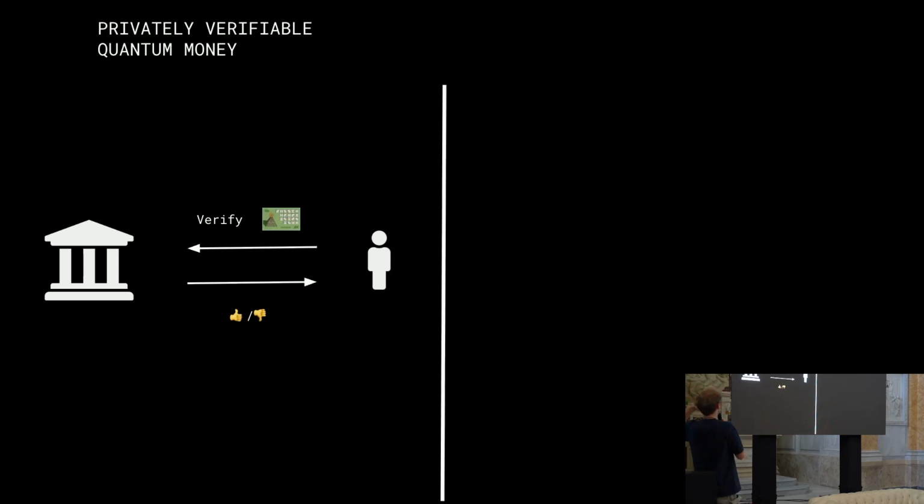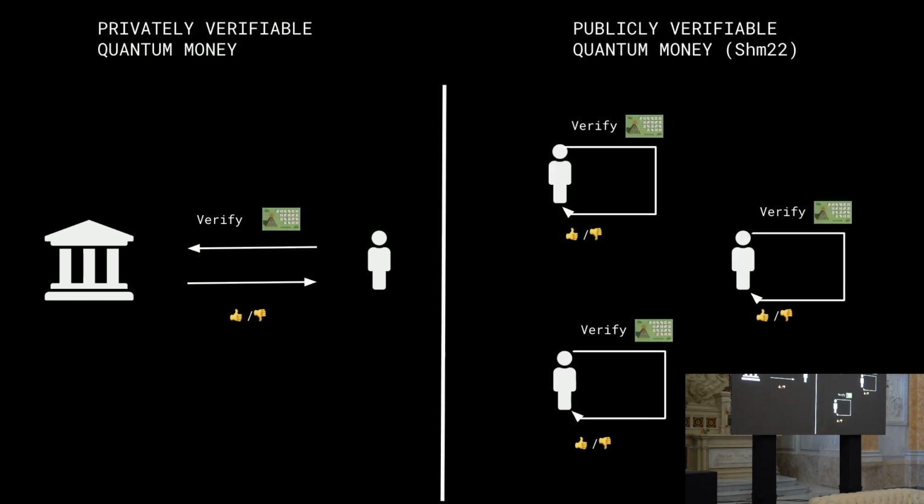And this presents an issue of scalability, meaning that after every transfer, a user will need to go back to the bank, speak to the bank to verify if this is correct or not. So it's a very bad system, because every time you need to go back to this central party, and if this party goes offline, everything is screwed. So I don't like it as a system.